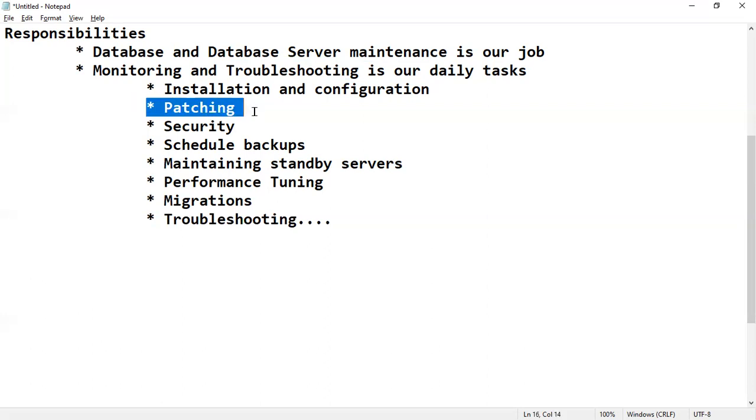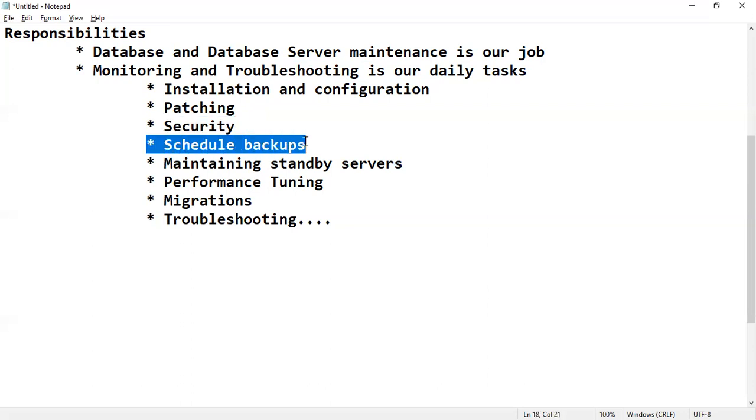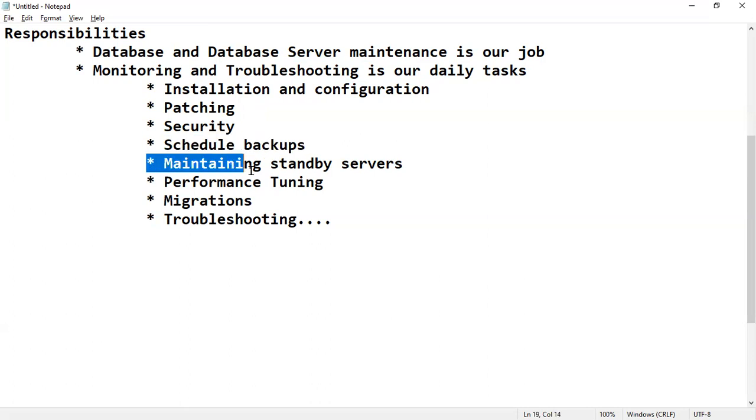Same thing we have to understand, like our updates. We'll see later in detail. We have to handle the security. Unauthorized users should not access. We have to schedule backups. Backups are there for security purpose. And we have to maintain standby servers.